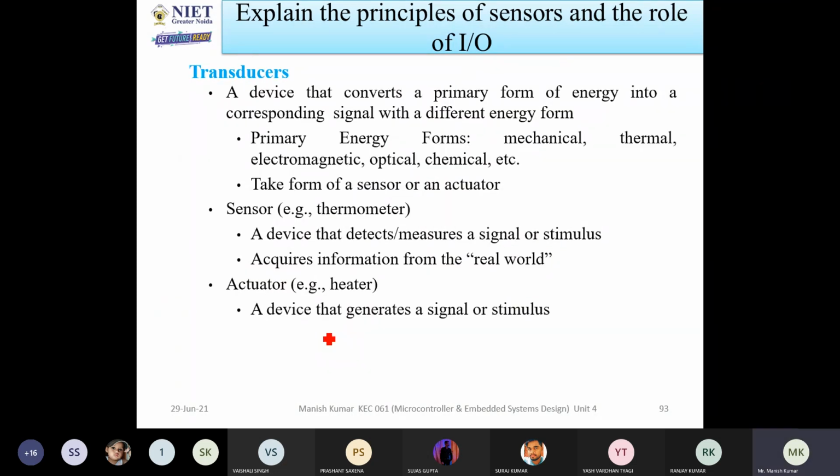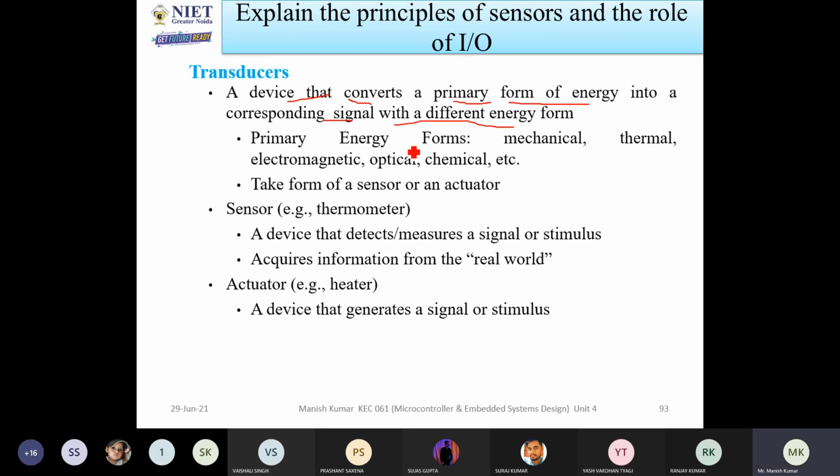So the next topic is called temperature transducers. All of you understand transducers. A transducer is a device that converts a primary form of energy into a corresponding signal with a different energy form. It means it will convert one form of energy into another form of energy.